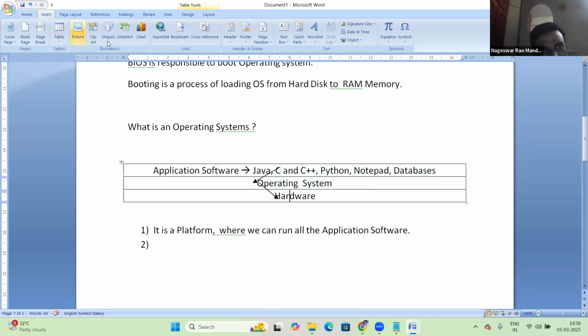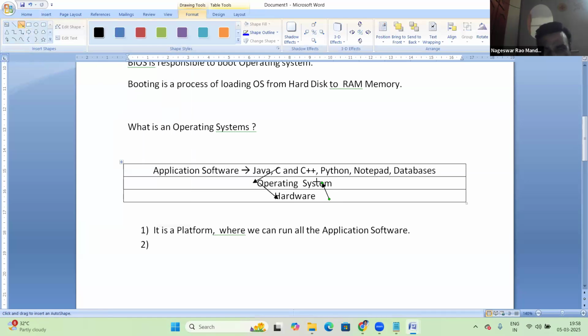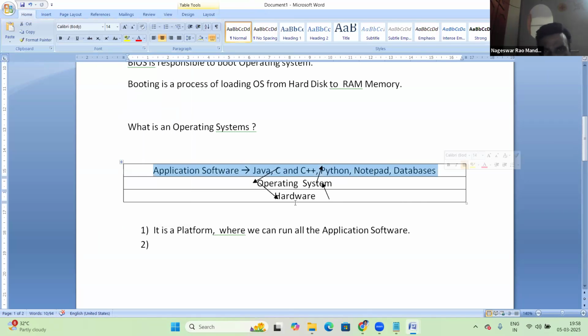Suppose input data, keyboard data. First of all, keyboard data goes to the OS, and then it is taken by these programs. So between application software and hardware, there is an OS. It's like a middle layer between application software and hardware components. Simply, we can say it's an interface.